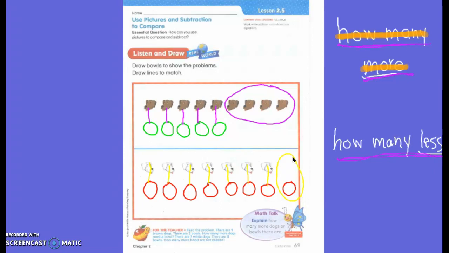So there's a couple of things that I want you to remember. I want you to stay nice and organized, keep everything together, and when I see how many more or how many less, I am looking for those that do not have a partner, so I'm going to partner them up. Okay? Is it asking how many dogs we have? No, it's asking how many less dogs we have.